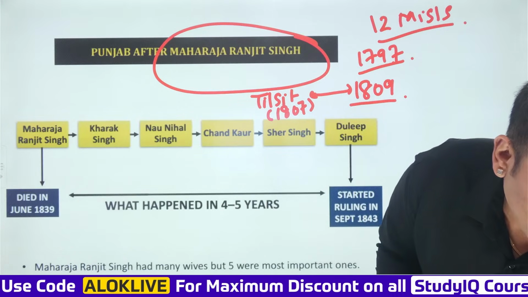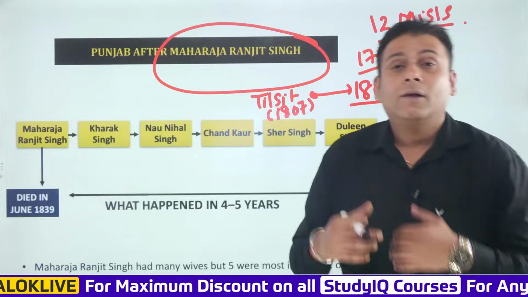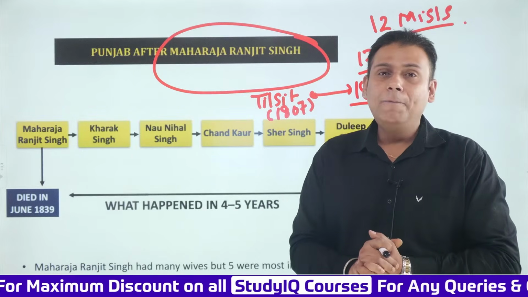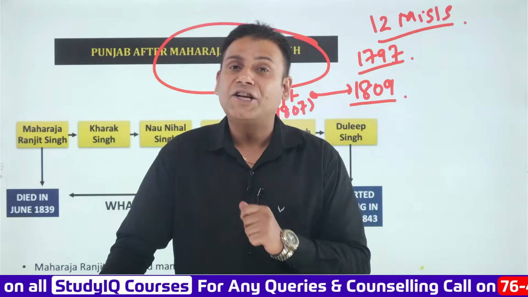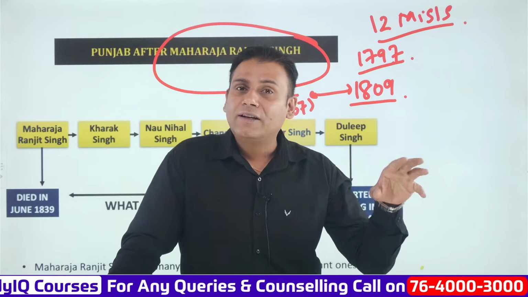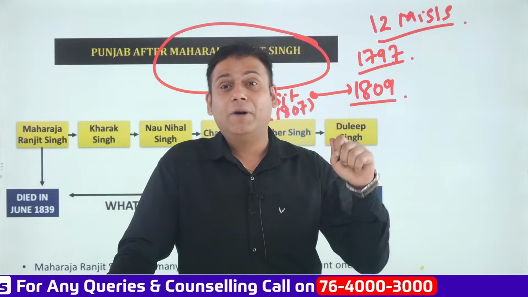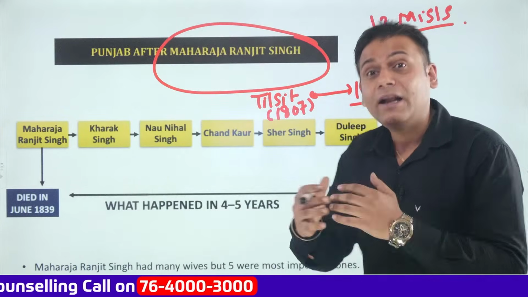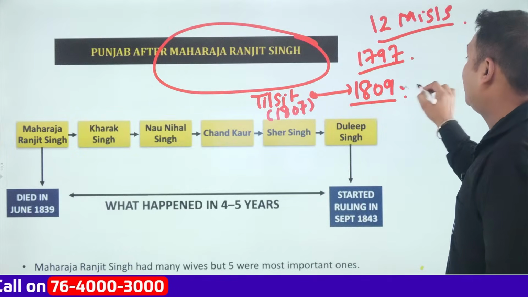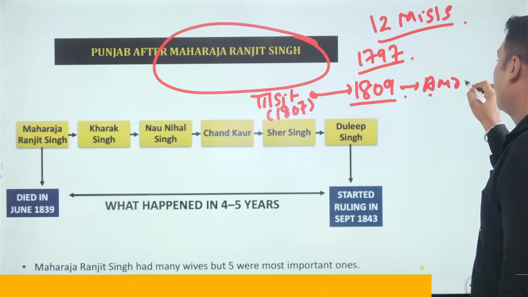And after that, what happened? It is believed that after some time, Maharaja Ranjit Singh started attacking the territories to the south of River Satluj, but he was not successful. Finally, in 1809, a treaty was signed, which is referred to as the Treaty of Amritsar.